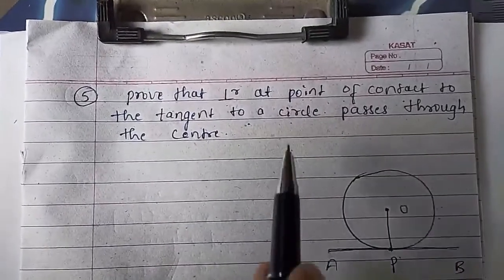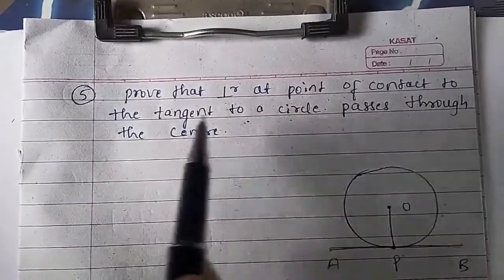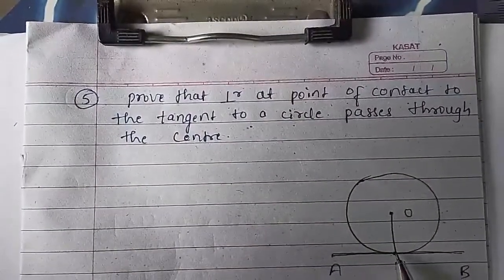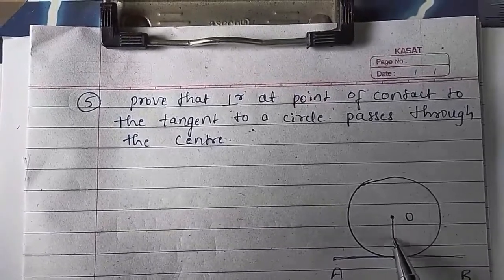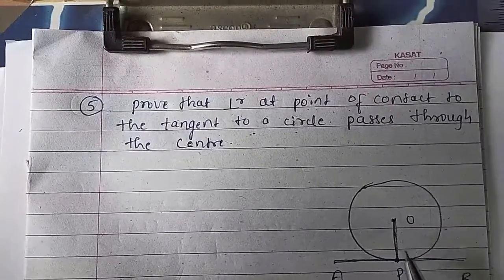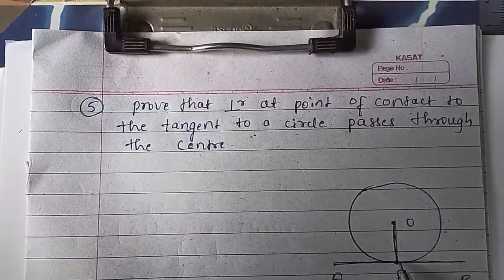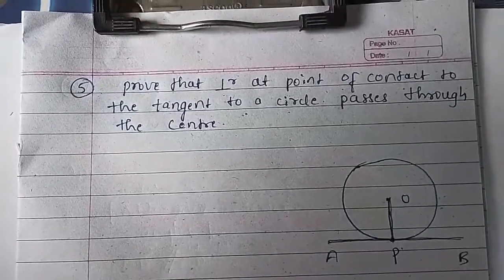Clear? Now see what you have to prove here. Prove that the perpendicular at the point of contact to the tangent to a circle passes through the center. This perpendicular will pass through the center. You have to prove that the line from the point of contact always passes through the center of the circle.